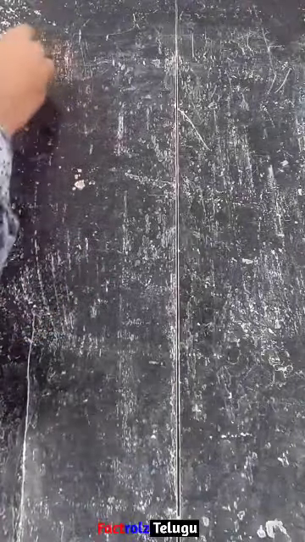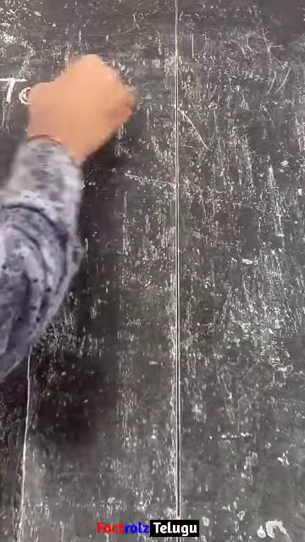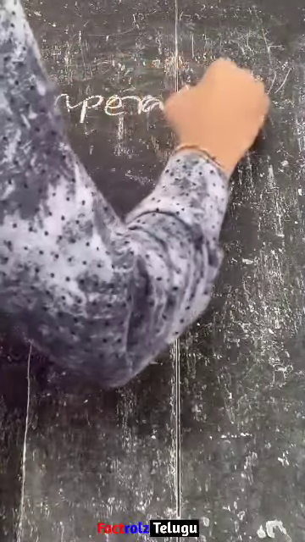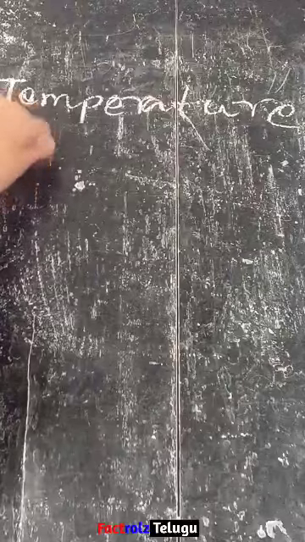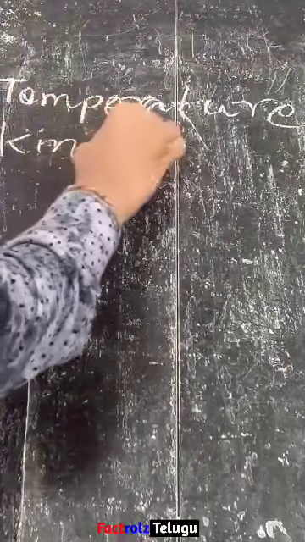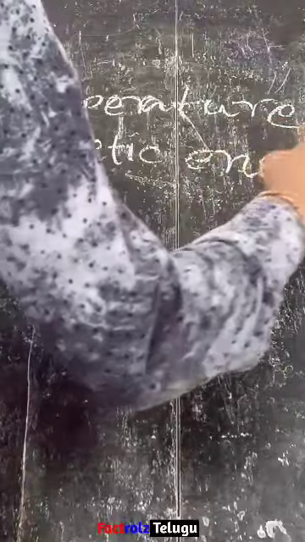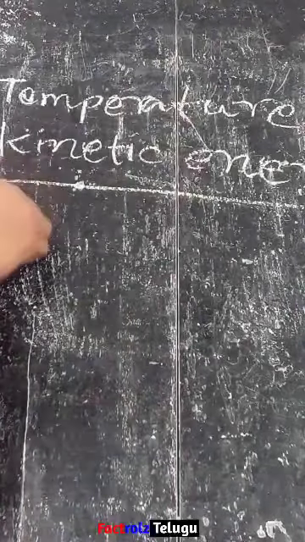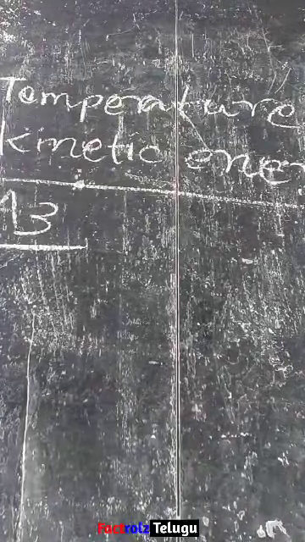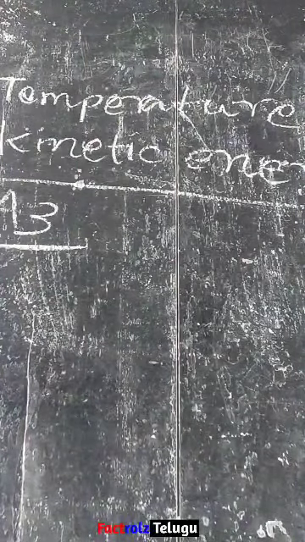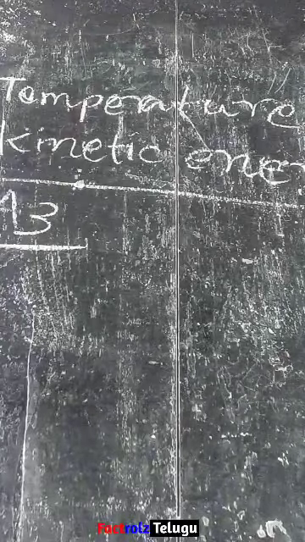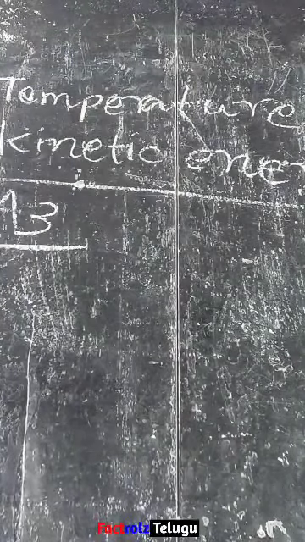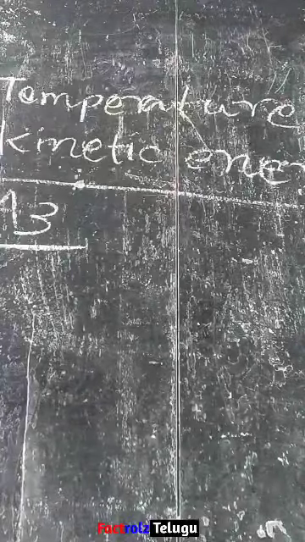So next thing is temperature and kinetic energy. Here there is another activity, activity number 3. See here: take 2 bowls, one with hot water and the second with cold water. Gently sprinkle food colors on the surface of the water in both bowls. Observe the motion of the small grains of food color.